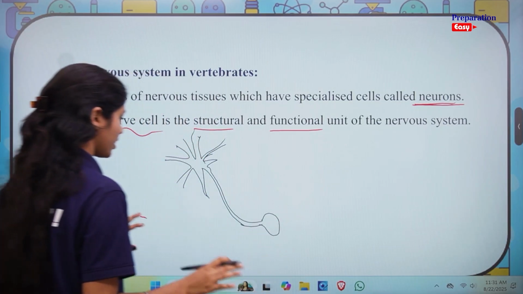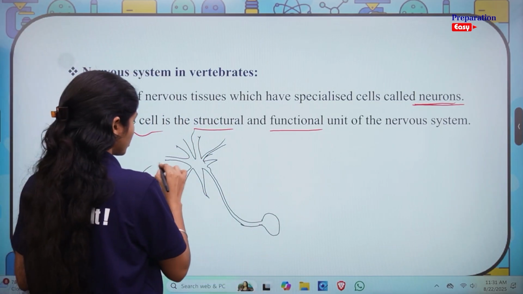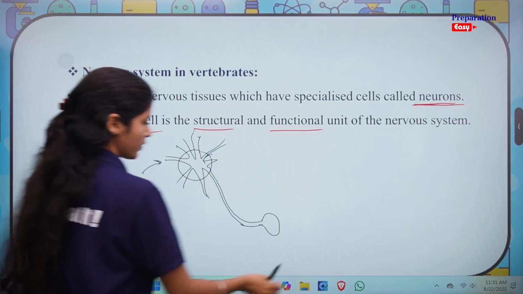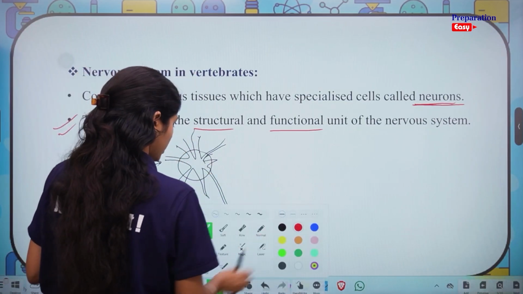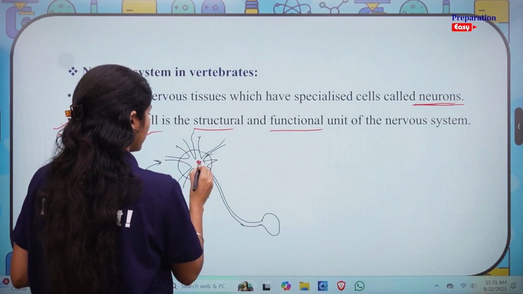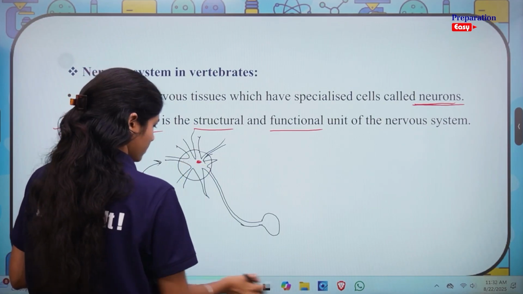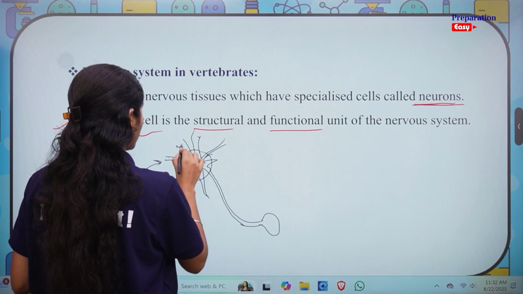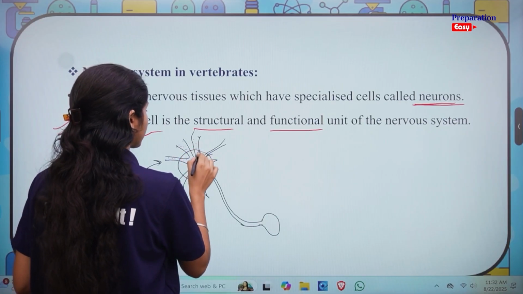This is just a rough diagram for your reference. This could be the dendrite. This is the cyton over here, which also has a nucleus, right? The dendrites have very small granular structures called Nissl's granules.